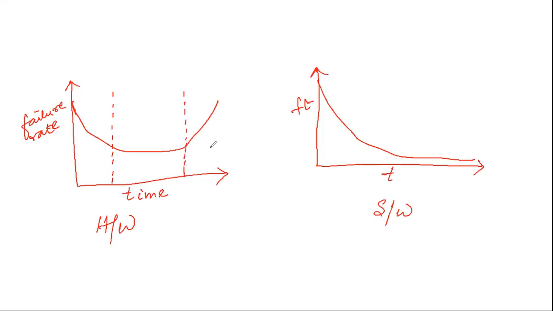So in hardware, what happens is, initially, suppose you buy a car, you will see initially the car is functioning very nicely. So initially the failure rate is very low, the machines and devices work fine.